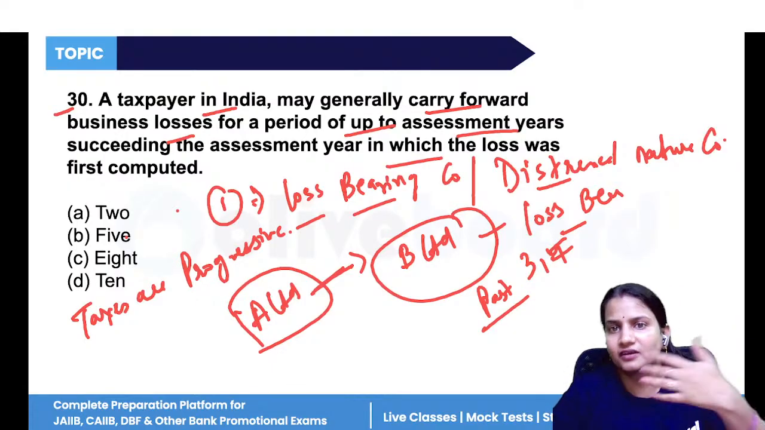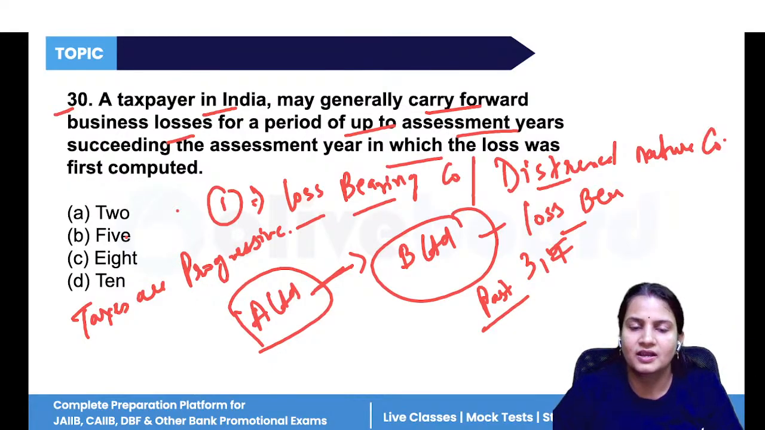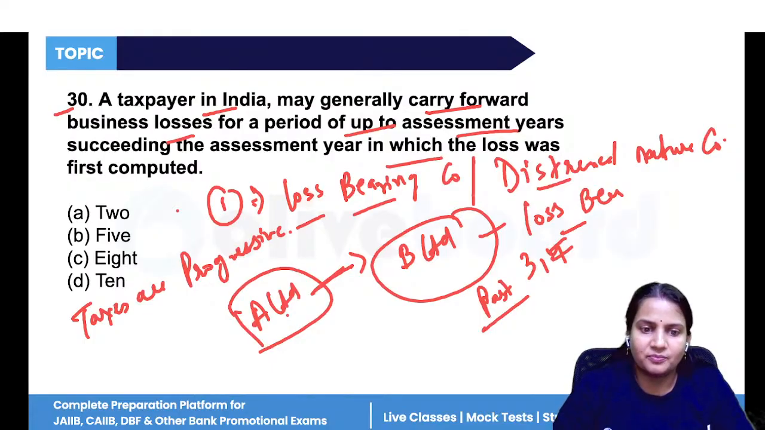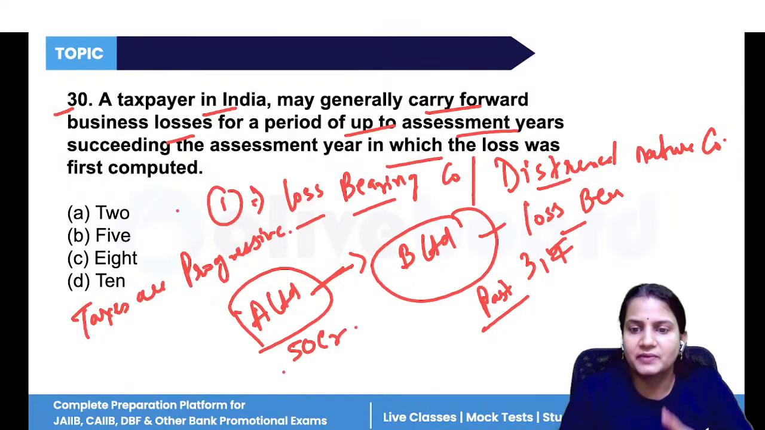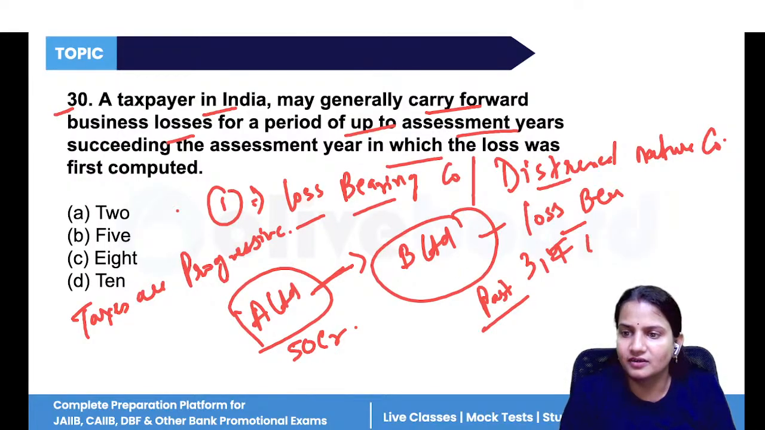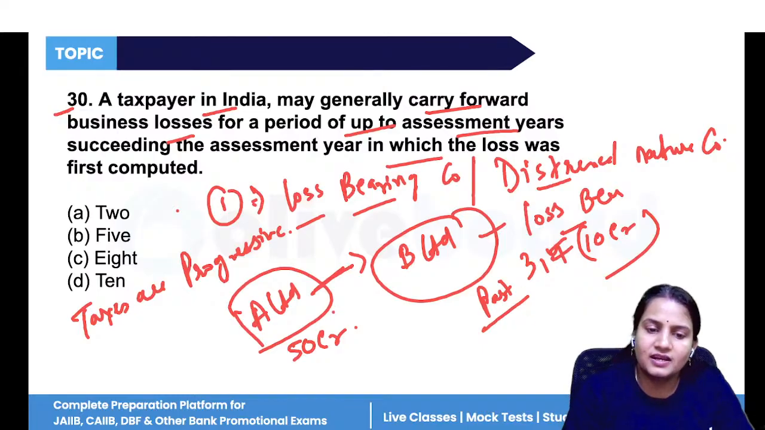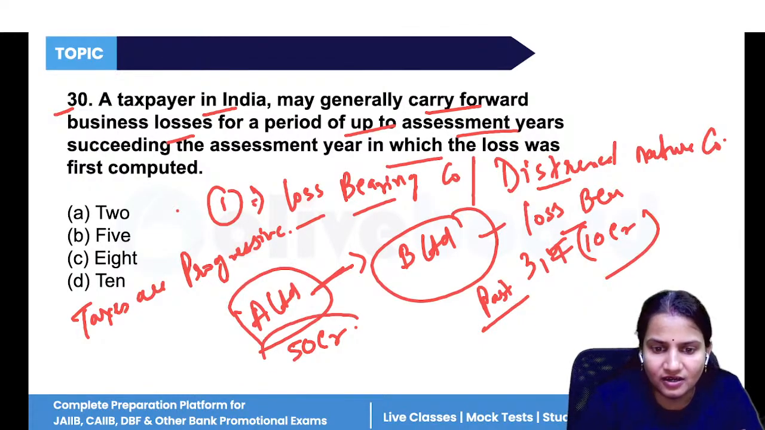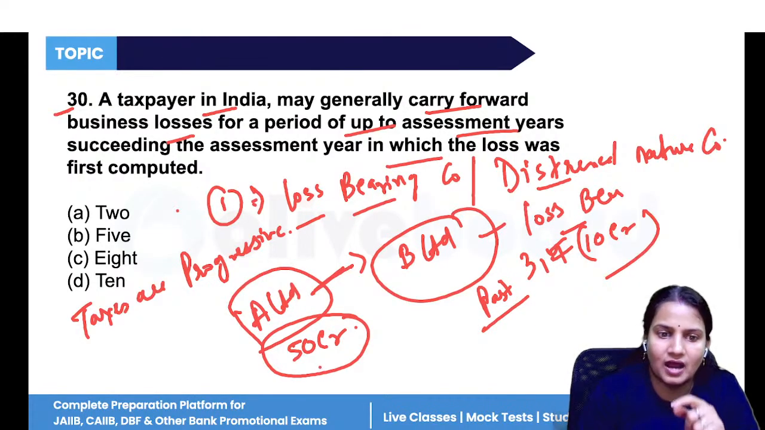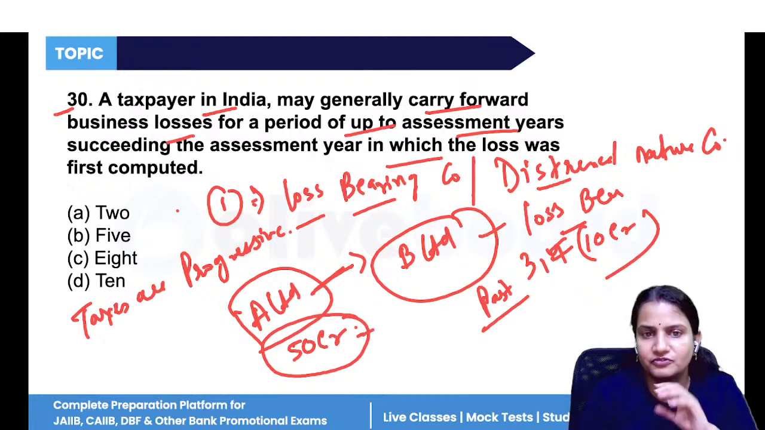Progressive means as your income increases, you have to pay more taxes. If your income is less, you have to pay less taxes. If your income is more, you have to pay more taxes. So if a company is making more income, the company will have to pay more taxes. Suppose A Limited has made a profit of, let's take an example, 50 crore, and B Limited has made a loss of 10 crore, minus 10 crore. So if the company has earned 50 crore, the income is 50 crore. Now this A Limited has to pay taxes on 50 crore. The government says because your income is 50 crore, you have to pay taxes on 50 crore.